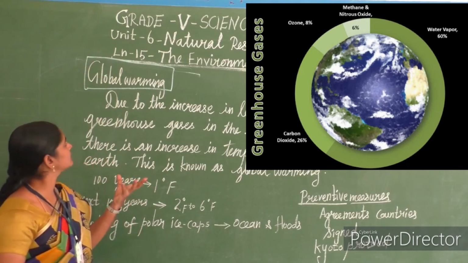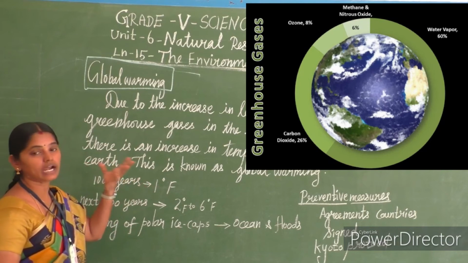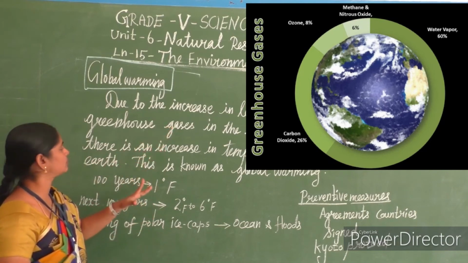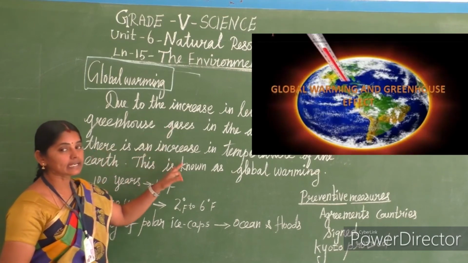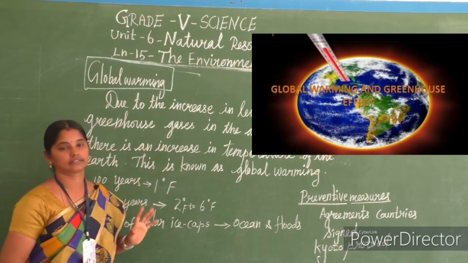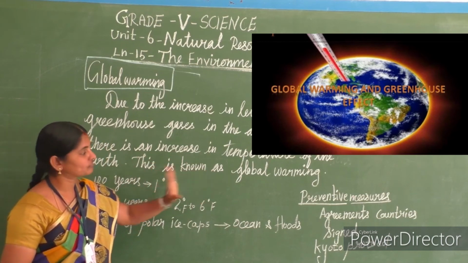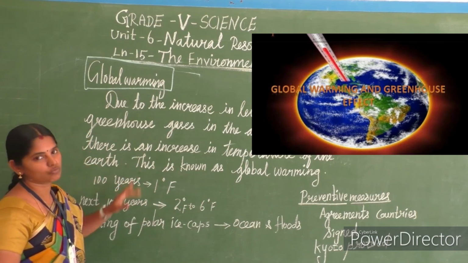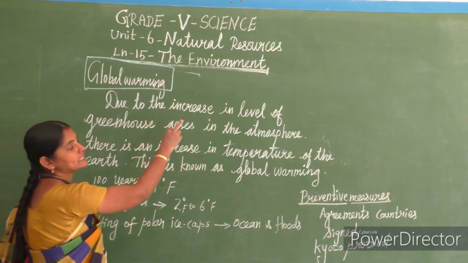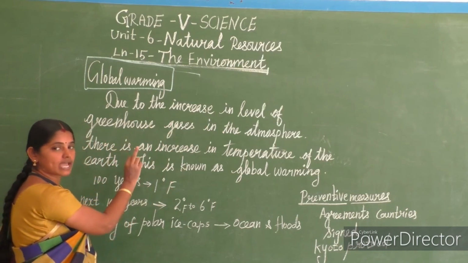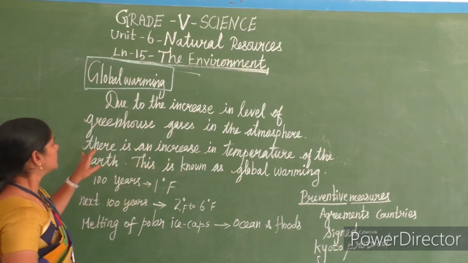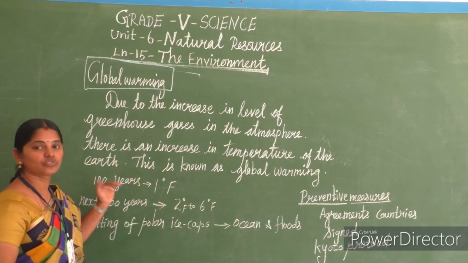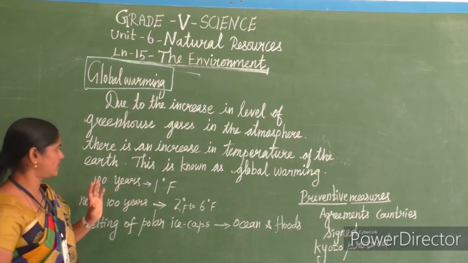Due to the increase in the level of greenhouse gases in the atmosphere, there is an increase in the temperature of the earth. This we call global warming. See, due to the increase in the level of greenhouse gases in the atmosphere, there is an increase in the temperature of the earth. This we call global warming.